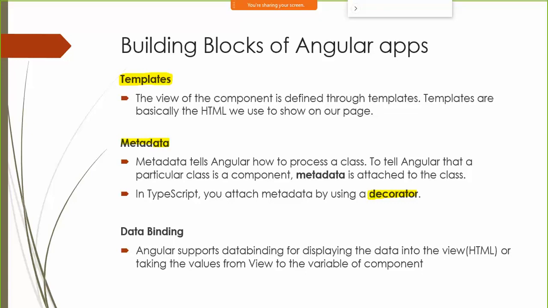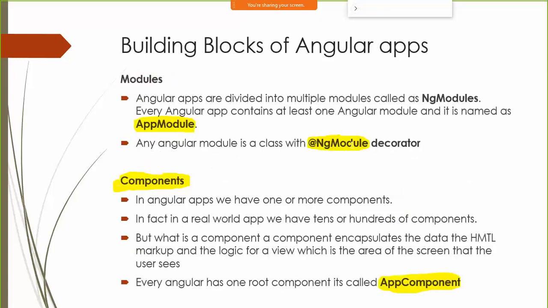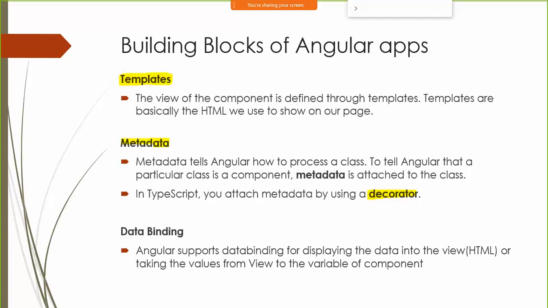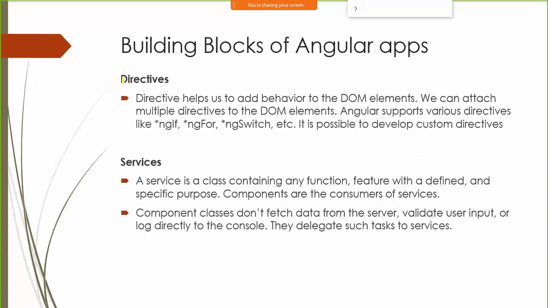So a component will have @Component decorator, a module will have @NgModule decorator, and both of them are classes. There is also data binding, which is part of Angular, so that you can take the values which are present inside your classes and bind them directly with the user interface elements like labels, text boxes and all, which is present in your views.